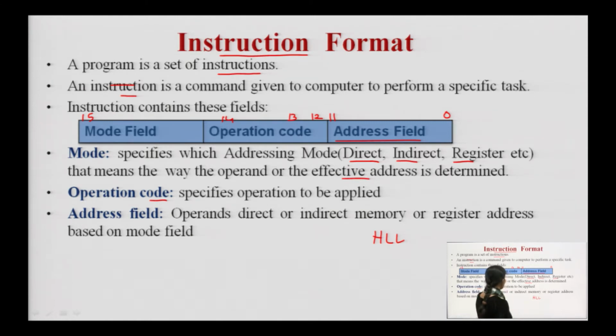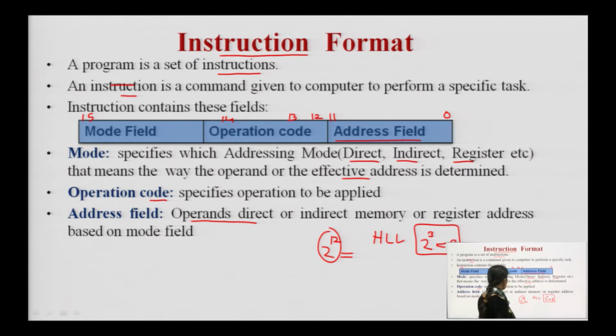Suppose I am giving 3 bits for my opcode, that means a maximum of 2 raised to the power 3, that is 8 operations, can be performed by this processor. And suppose I am giving the address as 12 bits, that means a maximum of 2 raised to the power 12 addresses can be generated, and these addresses can be direct addresses, indirect addresses, or we can specify register addresses. So the address field is where I will be storing my operands or my instructions.